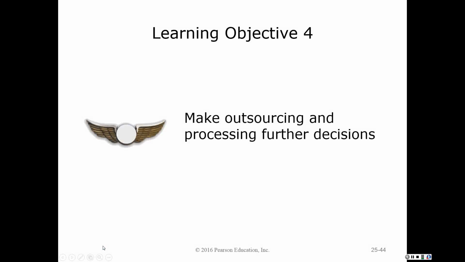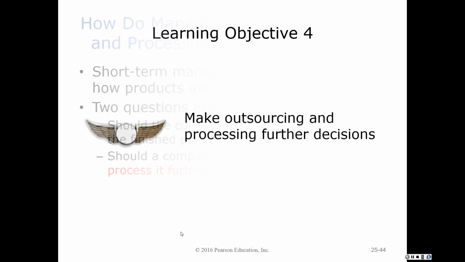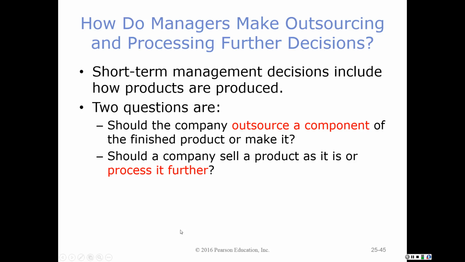Learning Objective 4 addresses two new short-term decisions that sometimes we have to make in our organizations. The first one of those is often referred to as a make or buy decision. This is called outsourcing, and then we're going to look at processing further, or joint and split-off cost, in a second type of decision. Let's begin with outsourcing, or the make or buy decision in an organization.